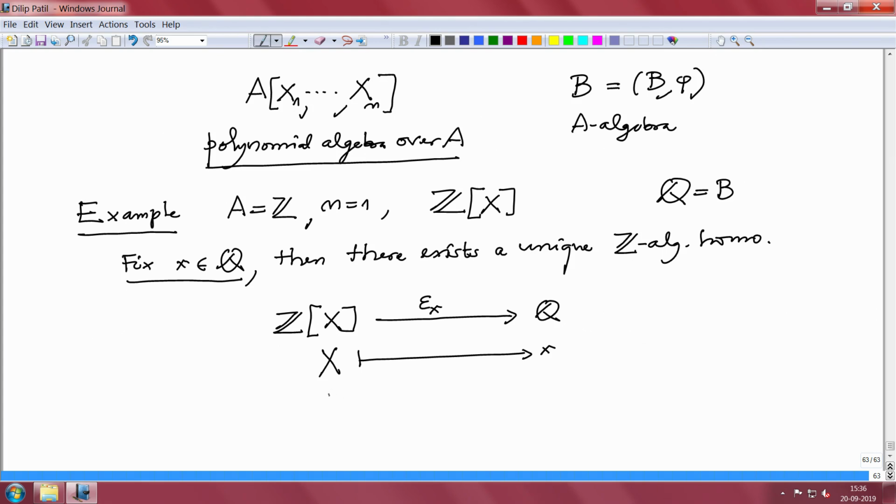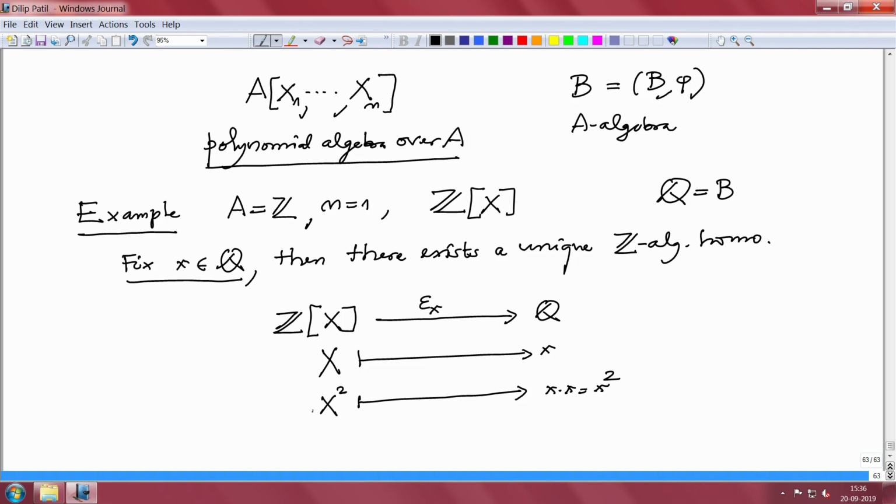But well, where will x square go? If you want an algebra homomorphism, for x square I have no choice, it has to go to wherever x goes times wherever x goes. So, this has to go to small x square. Similarly, all powers will go to the powers of that small x, and it should be Z-linear.